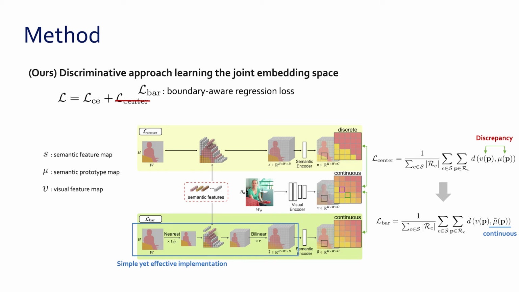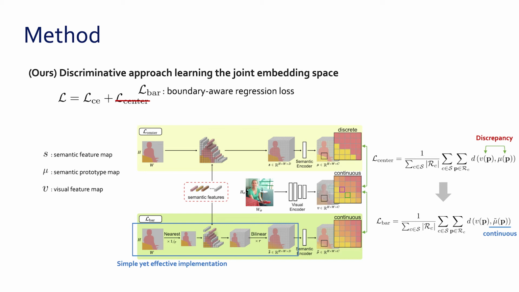Unlike before, we first downsample the ground truth mask by a factor of r using nearest neighbor interpolation. We then stack semantic features with the downsampled ground truth mask and obtain a semantic feature map. Then, we upsample this feature map by a factor of r again using bilinear interpolation to get an interpolated one. Using this as an input of the semantic encoder, we can get an interpolated semantic prototype map.